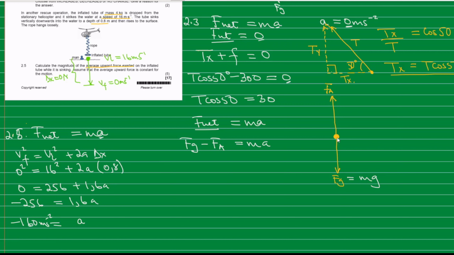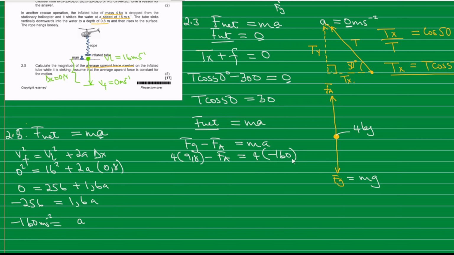The mass is 4 kg, so 4 times gravitational acceleration, a constant, which is 9.8, minus the applied force will be equal to mass, again 4, times the acceleration which we've just calculated, negative 160.